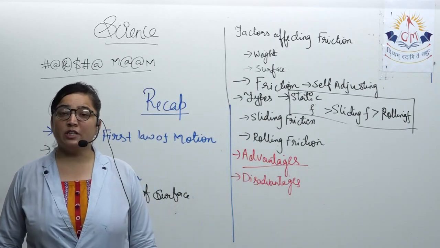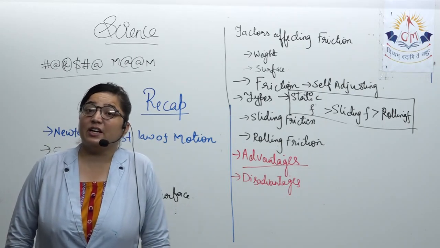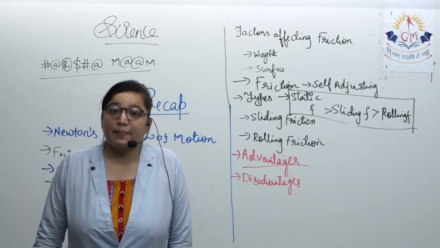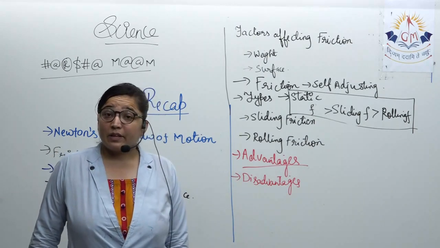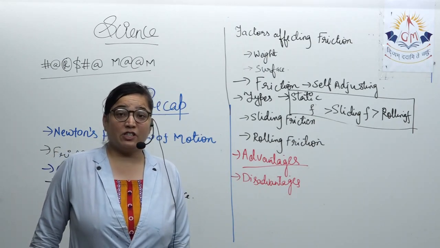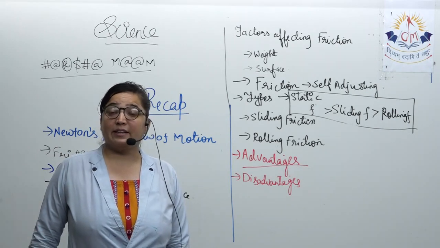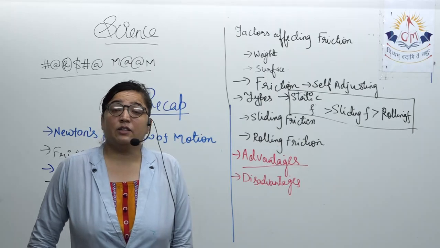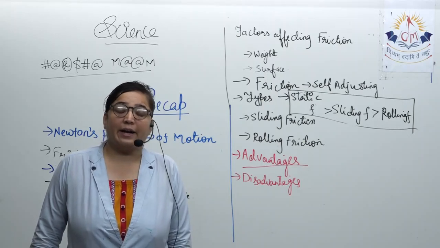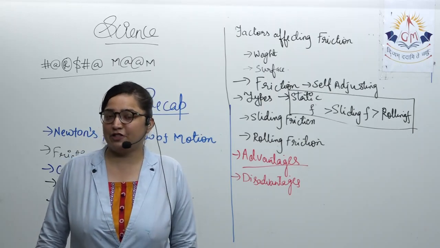So the two important parameters where friction is ultimately a problem are these. Friction is causing wear and tear, and because of friction there is loss of energy, and ultimately it is reducing the efficiency.